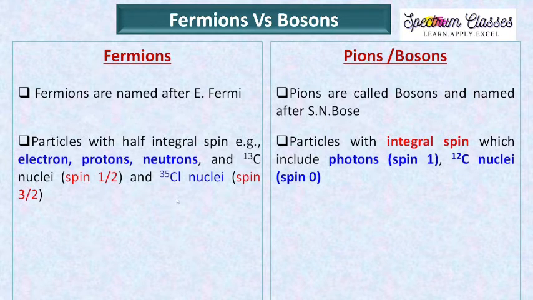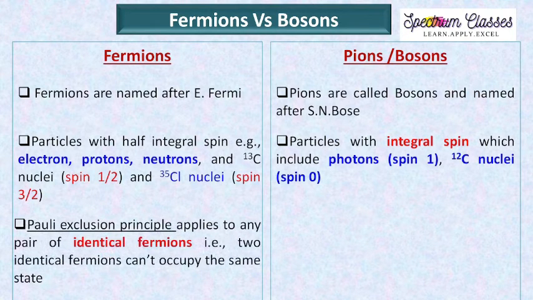So what are the important properties of fermions and bosons? Fermions are those particles onto which Pauli's exclusion principle applies. I hope you all know about Pauli's exclusion principle, but I'll just summarize here. It suggests that in an atom, two electrons cannot have all four quantum numbers the same.